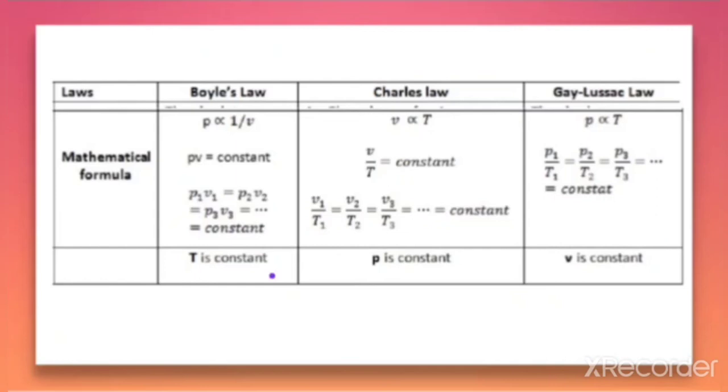In this, temperature and n are constant. You can see, when we explain the P and V relationship, T is constant and n is also constant. For the V and T relationship, P is constant. For the P and T relationship, V is constant. So this is a summary of these three laws.